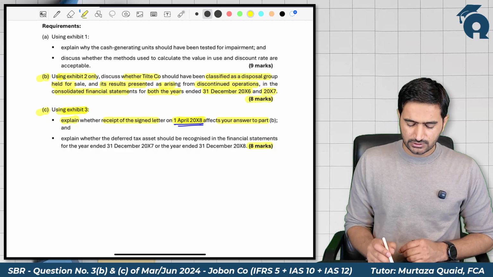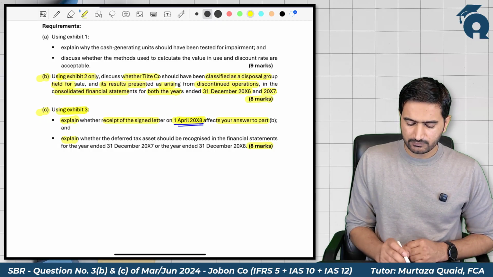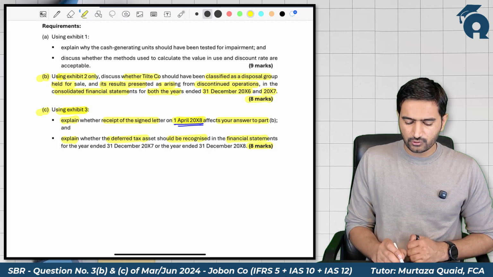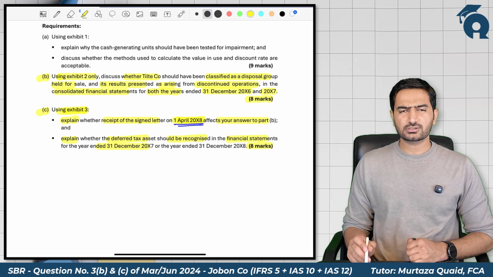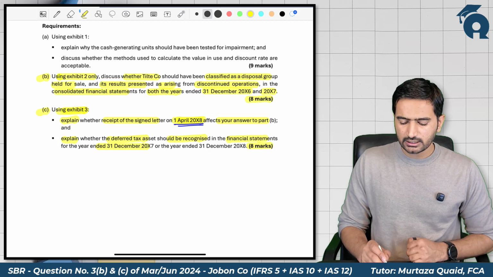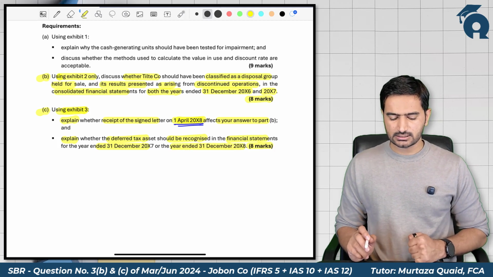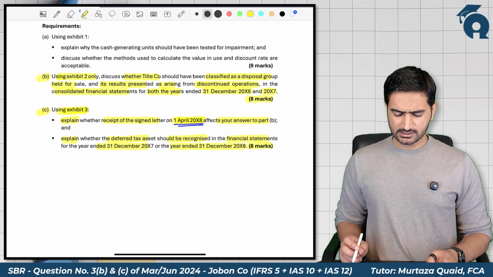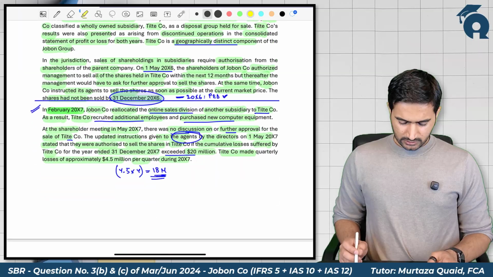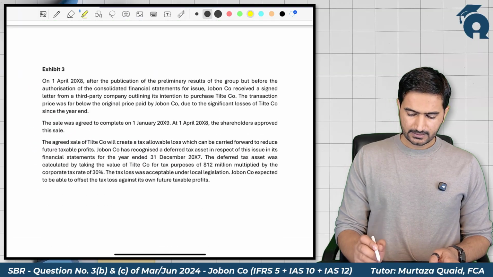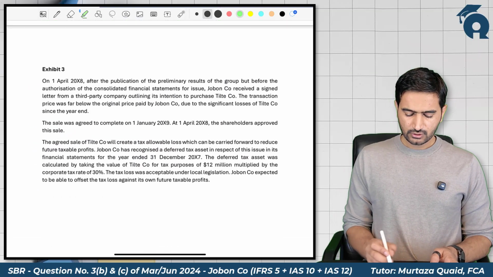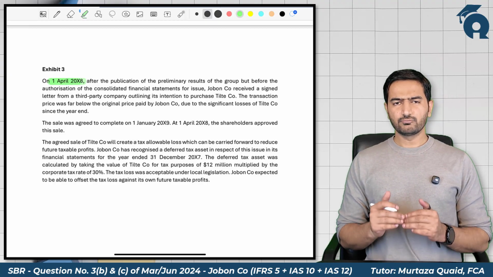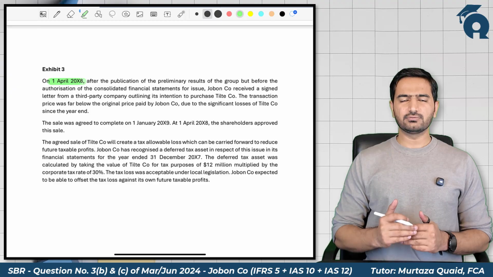And then it also requires us to explain whether the deferred tax asset should be recognized in the financial statements for the year ended 31st December 2007 or the year ended 31st December 2008. And we need to explain something about the deferred tax asset. So let's read Exhibit 3. Exhibit 3 says on 1st April 2008. So now we are in a post year end event.